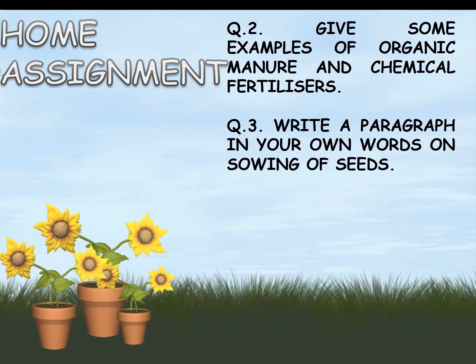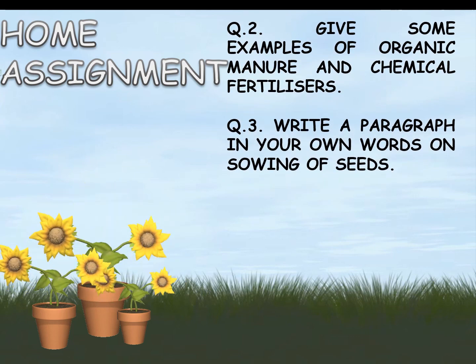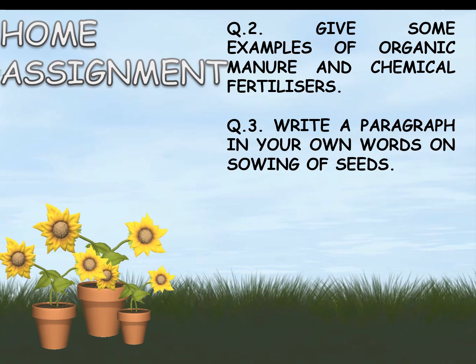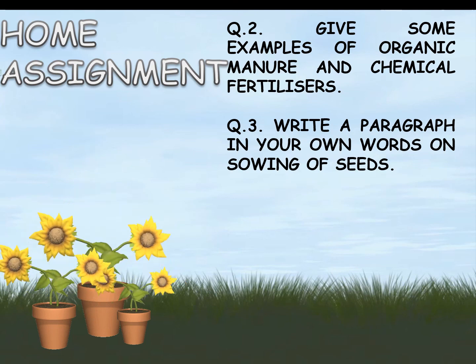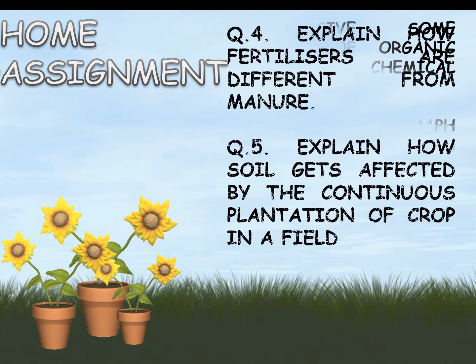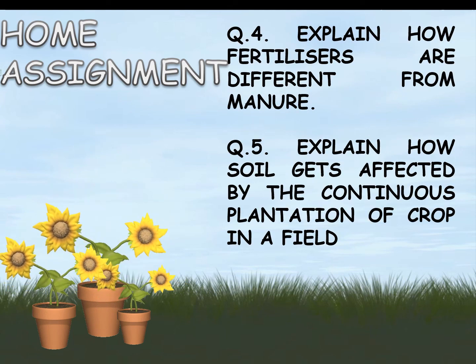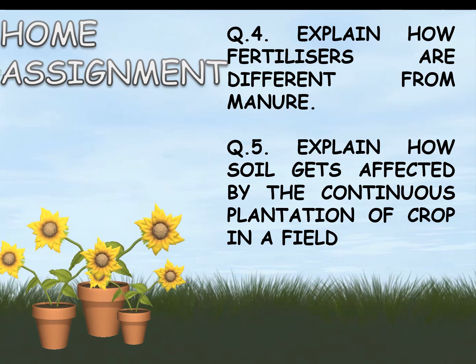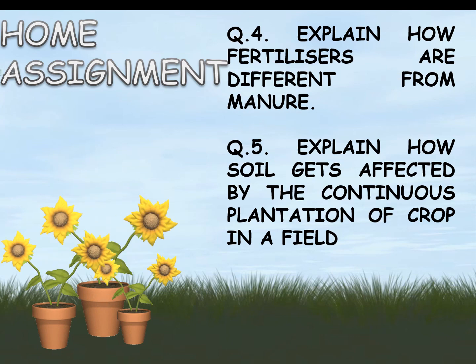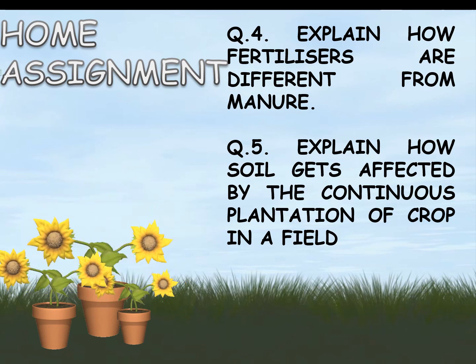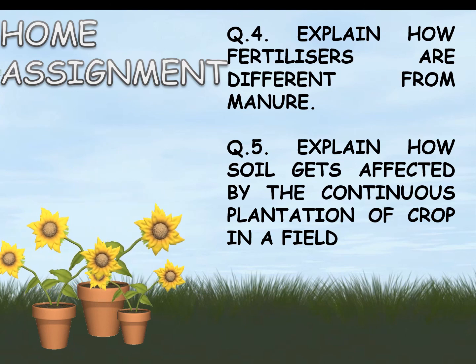Question number 2. Give some examples of organic manure and chemical fertilizers. Question number 3. Write a paragraph in your own words on sowing of seeds. Question number 4. Explain how fertilizers are different from manure. Question number 5. Explain how soil gets affected by the continuous plantation of crop in a field.